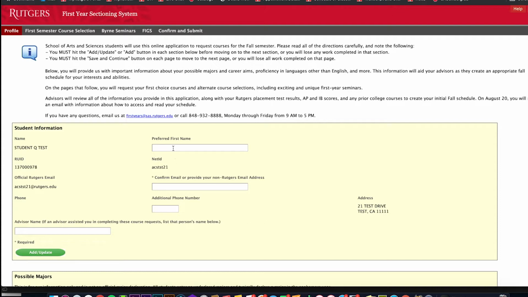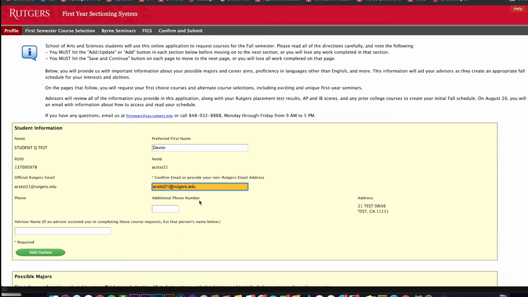If you have a preferred first name that is different than your legal name, you can indicate that here. Next, you'll provide either a non-Rutgers email address that you will check often or confirm your Rutgers email. If you have not started doing so already, begin checking your Rutgers email address.